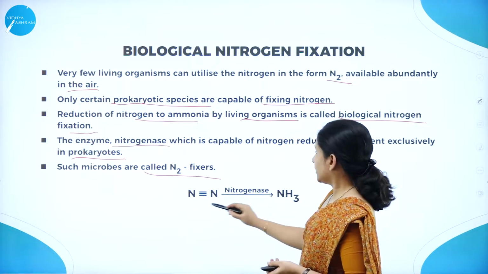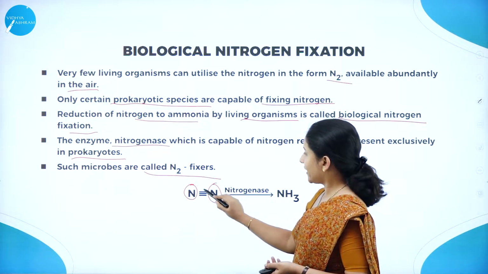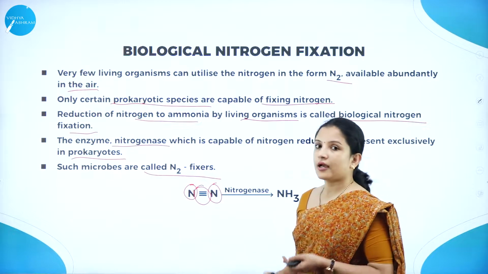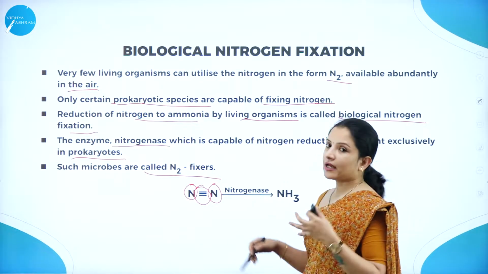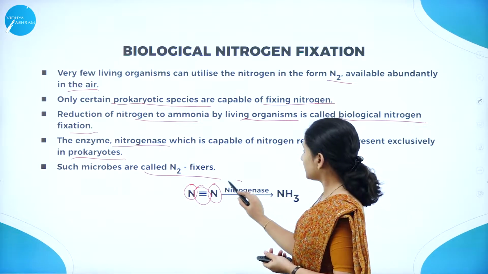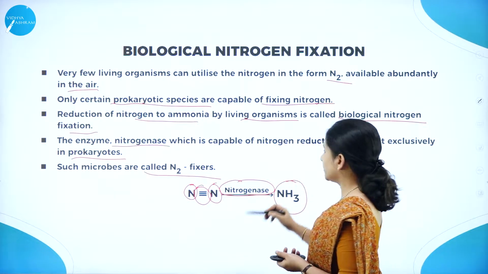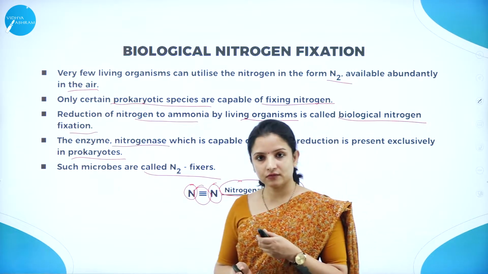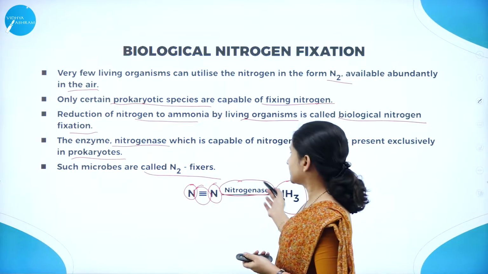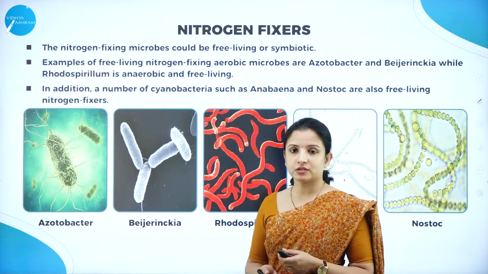Nitrogen is made up of two atoms which are held by a triple bond, and therefore it is a strong bond. This bond has to be broken. They have to combine with hydrogen in the presence of a nitrogenase enzyme and form ammonia, that is NH3. This is how ammonia gets formed, and this is the process done by the nitrogen fixing bacteria or nitrogen fixers.